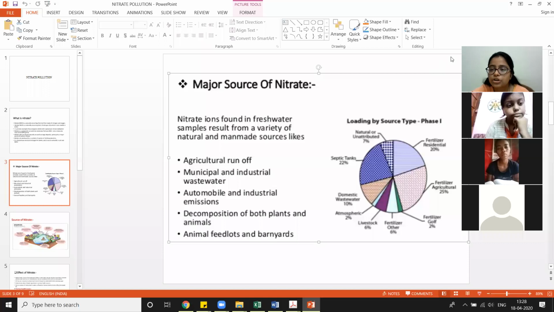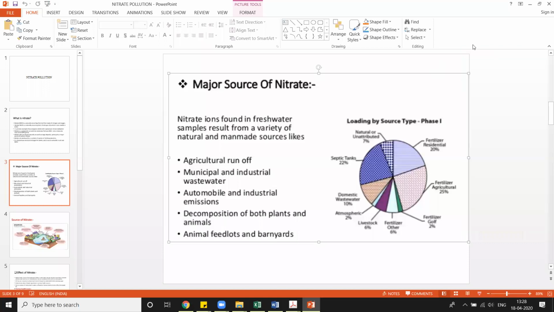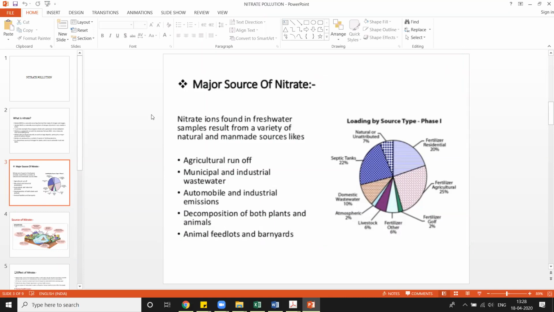This is the pie chart of the main sources of the nitrogen. Then beside this, fertilizer, livestock, atmosphere. See, 2% is atmosphere. Domestic wastewater, that means the water from your domestic purposes. All this is contributing to your natural sources and man-made sources of nitrate.